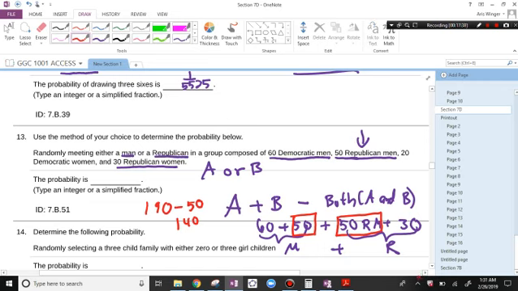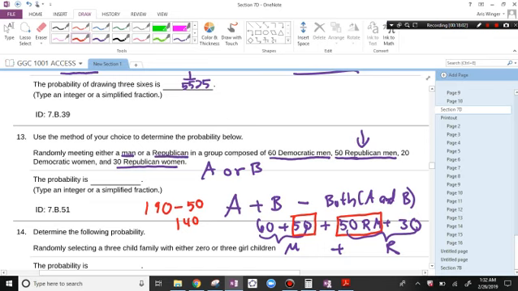How many people do we have here? So we've got 140 out of how many people? So the total number of people is, how many total people are there?